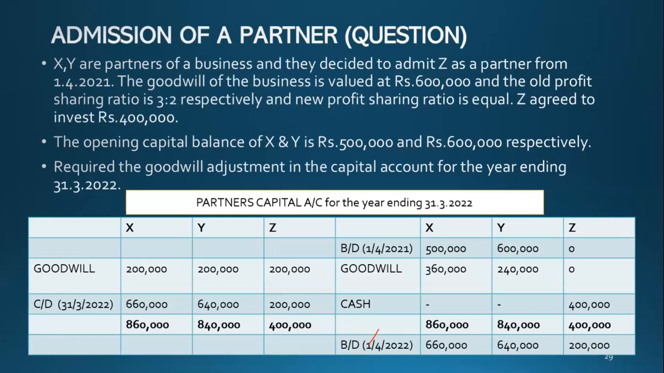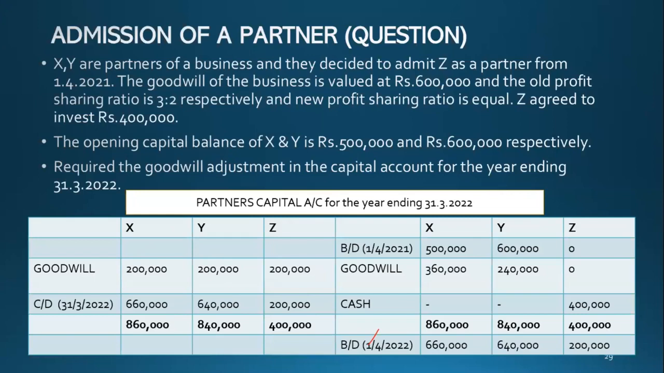Now a new partner is admitted, so the goodwill must be shared among the partners. X loses 200,000. Y also loses 200,000. And Z purchased 200,000. Okay. Z got the 200,000 from X and Y.